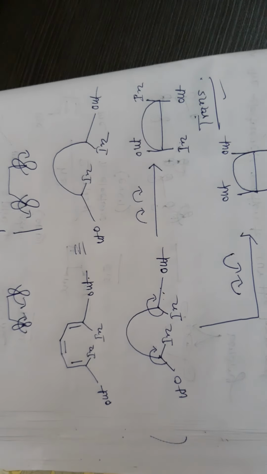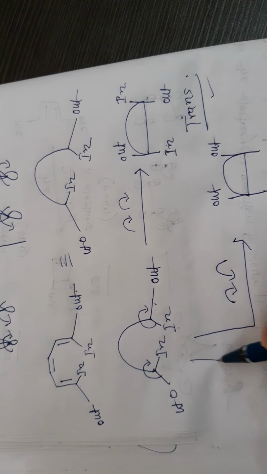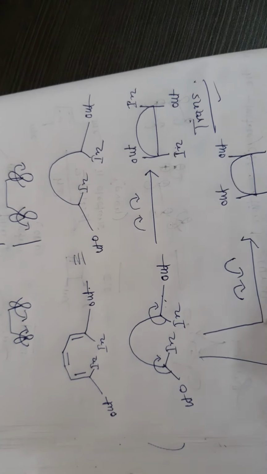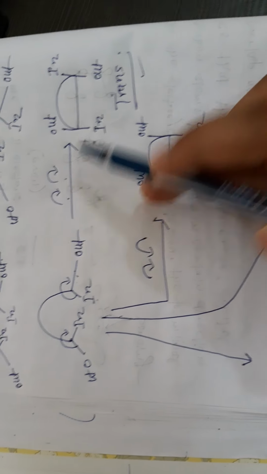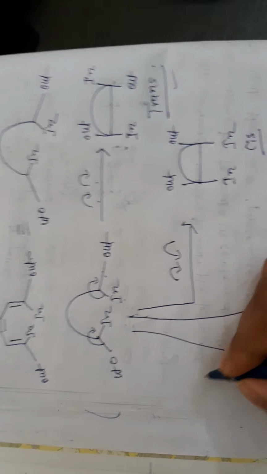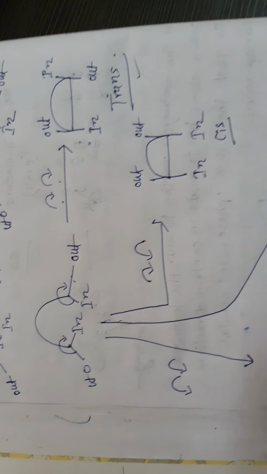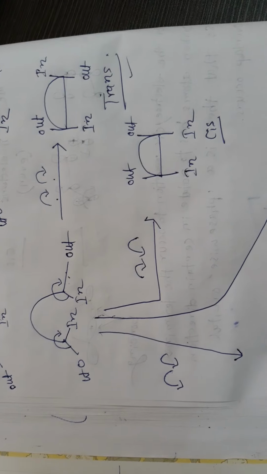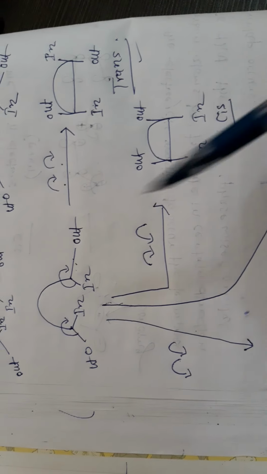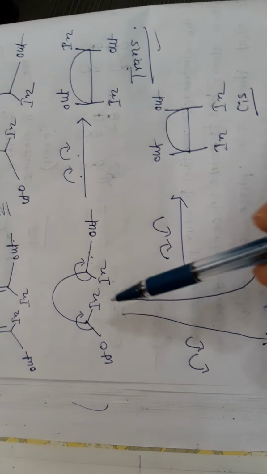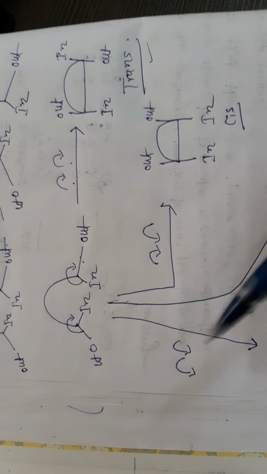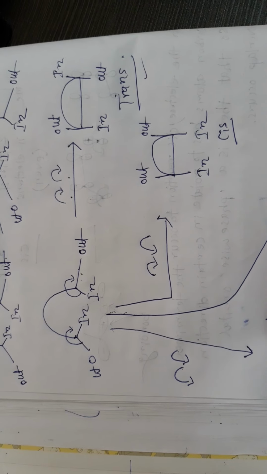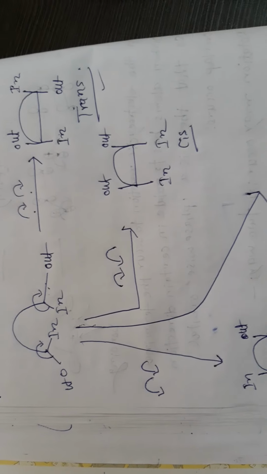Got it? Here we considered both clockwise, but if we consider both anti-clockwise, then what will be the product? If we consider it anti-clockwise, then in goes up, out goes down, and here out goes up, in goes down. This is the trans product.